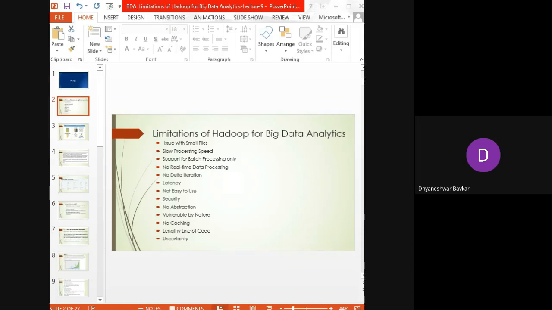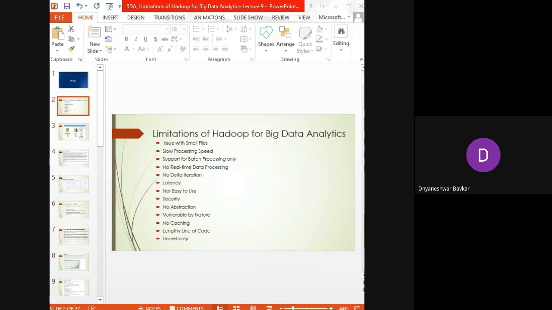Now we'll see the third limitation, which is support for batch processing only. As Hadoop supports batch processing only, it does not process streamed data, and hence overall performance is slower. The MapReduce framework of Hadoop does not leverage the memory of the Hadoop cluster to the maximum. This is the third limitation of Hadoop with respect to big data analytics. Afterwards, there is no real-time data processing.